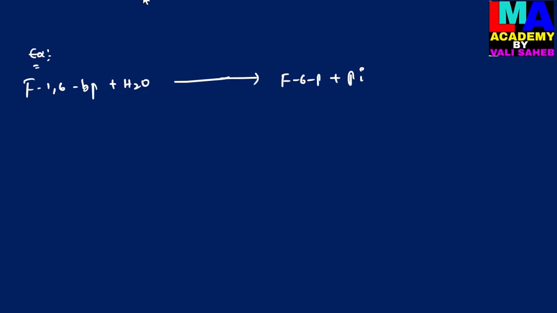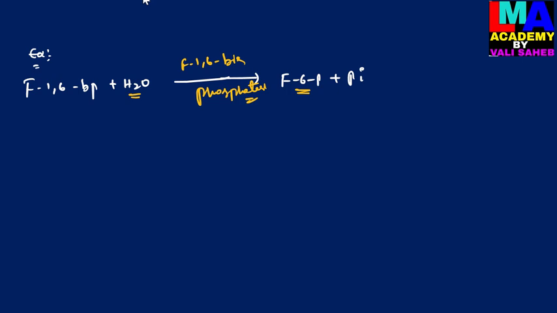This reaction is catalyzed by the enzyme fructose 1,6-bisphosphatase. So here there is breakdown of the phosphate bond in fructose 1,6-bisphosphate, releasing inorganic phosphate, and it is converted into fructose 6-phosphate. So this reaction is an example of hydrolases. By the addition of a water molecule, the substrate molecule is broken down into another substrate molecule.